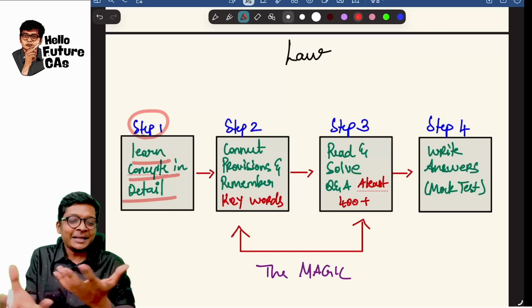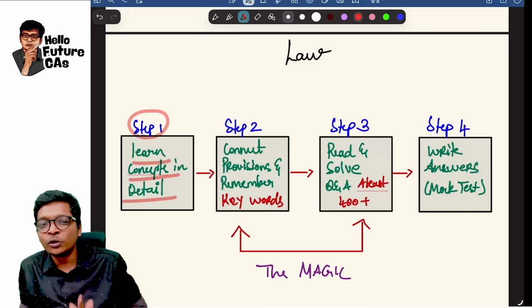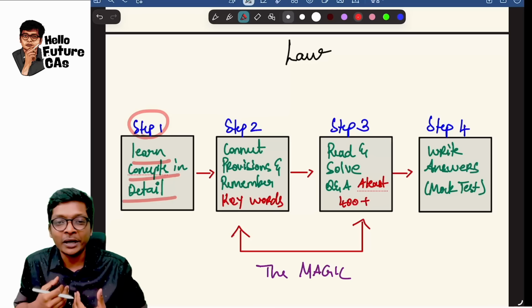That is what I say: learning with concepts, guys. Not mugging up "partly paid up shares, don't give bonus." Like that, if you learn with concepts, you will remember for life. That's how I remember it.